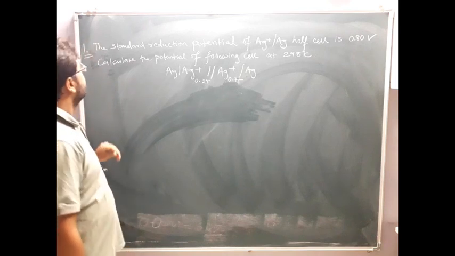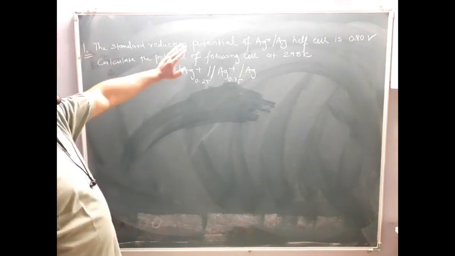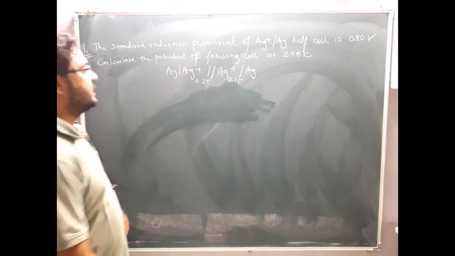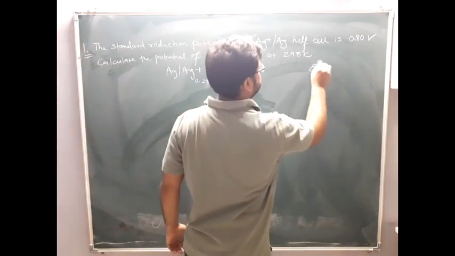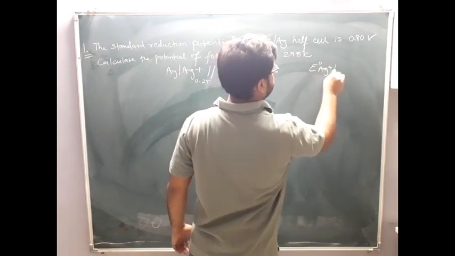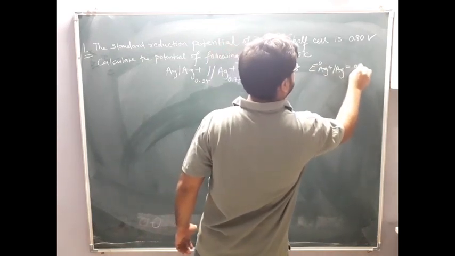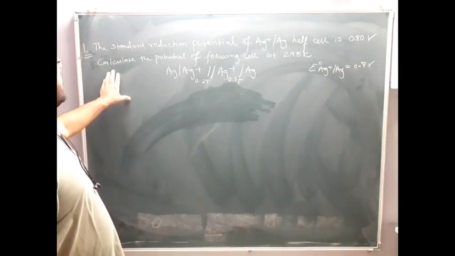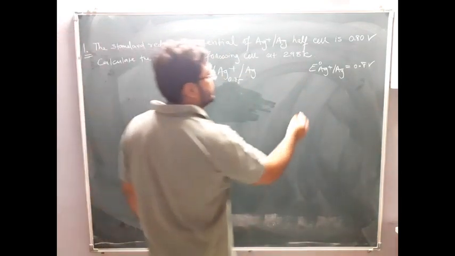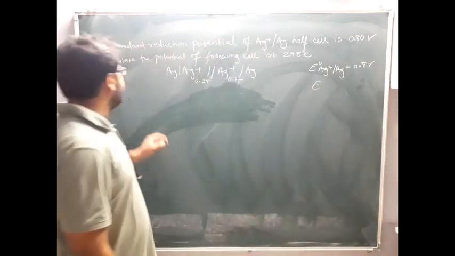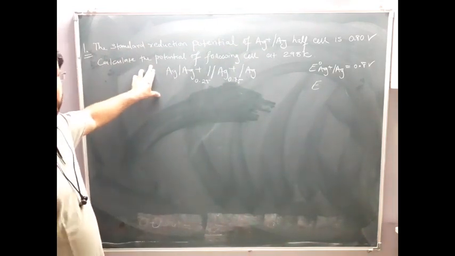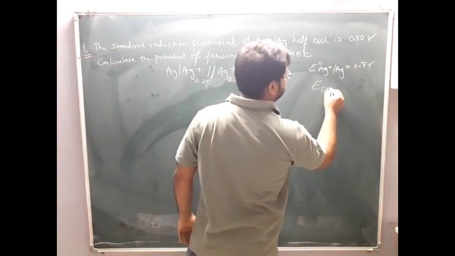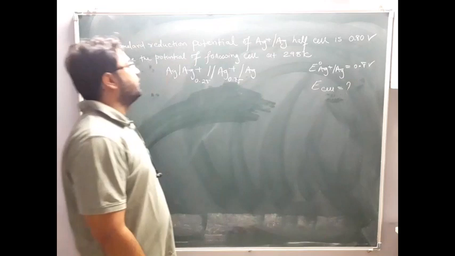See here. The question says the standard reduction potential of Ag plus and Ag half cell is 0.80 volt. Means they have given E naught of Ag plus / Ag, here 0.8 volt. Calculate the potential of the cell, means you have to calculate E cell. They have not mentioned standard; they just said potential. So E cell of the following cell.